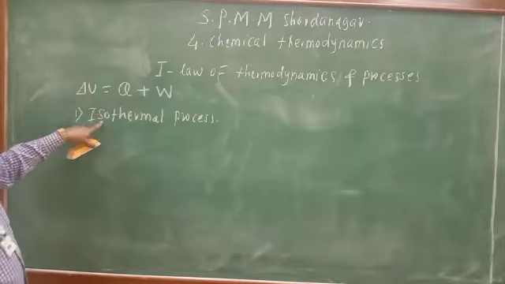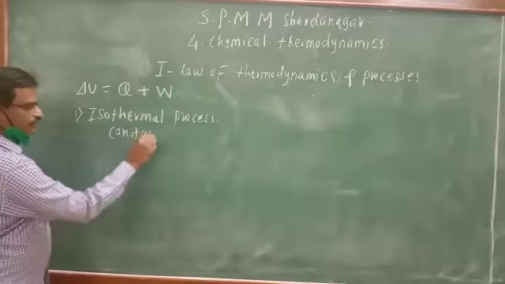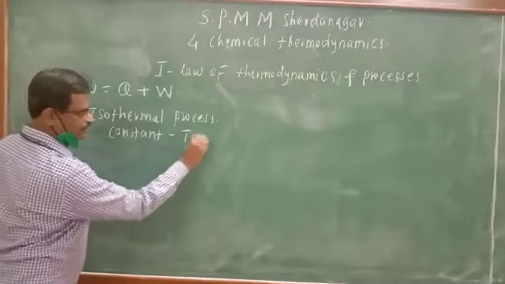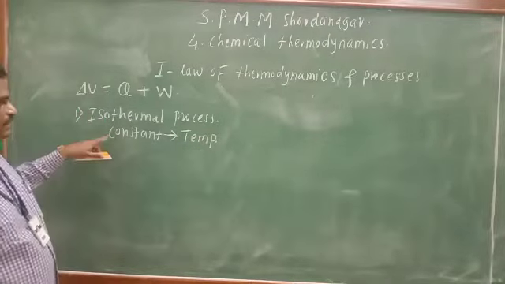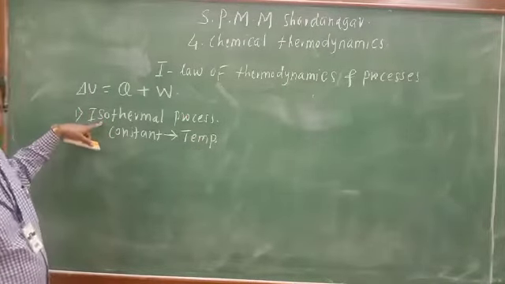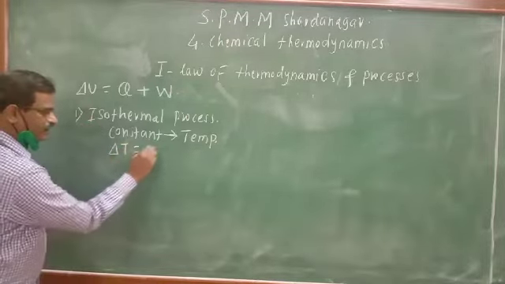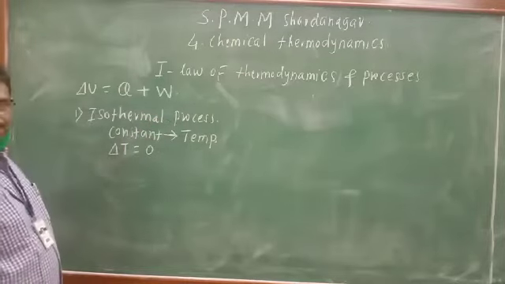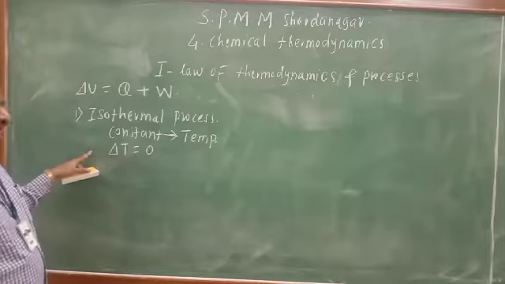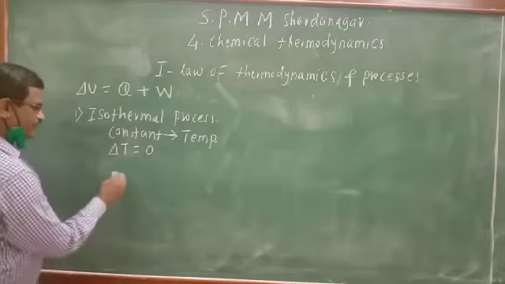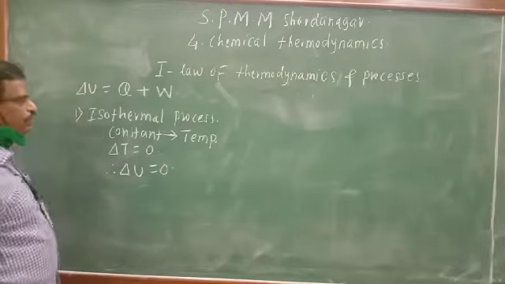Isothermal processes are the processes which are carried out at constant temperature. Therefore, change in temperature, delta T, is equal to 0. As temperature directly affects the magnitude of internal energy, delta U is also equal to 0.